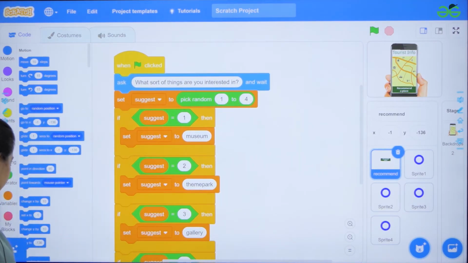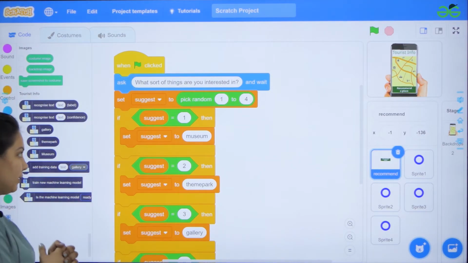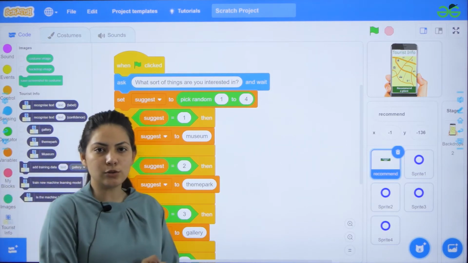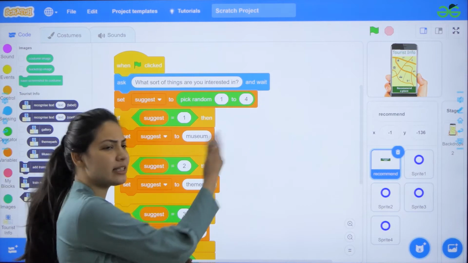So as you can see, one more additional block is appearing in my toolbox, that is my machine learning training model. So now what I'm going to do is modify this script because it's selecting places randomly.